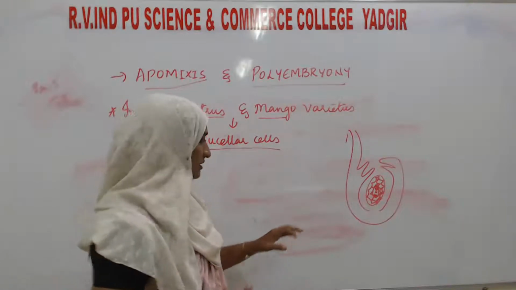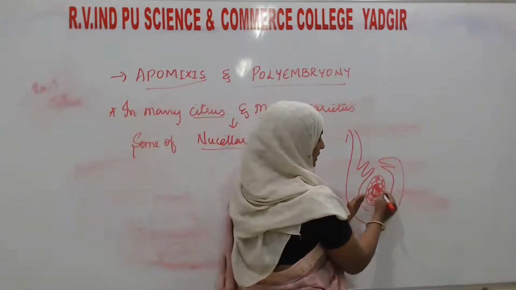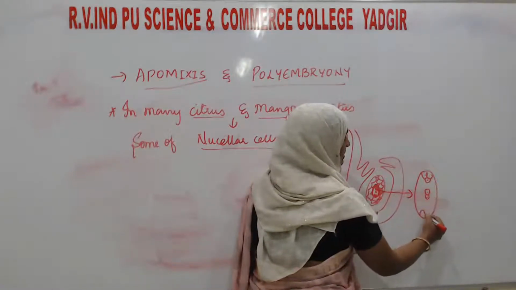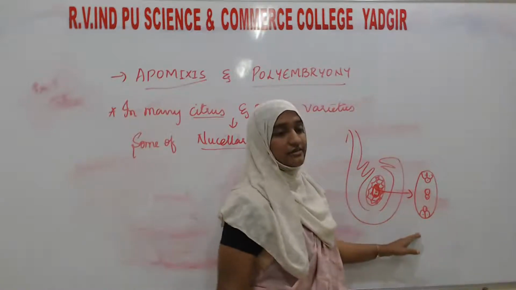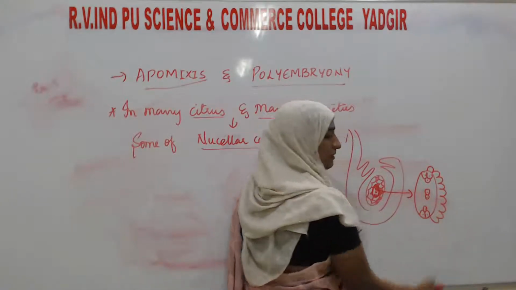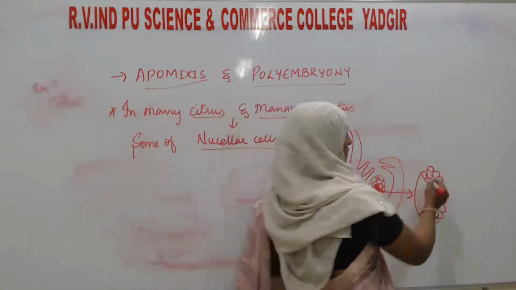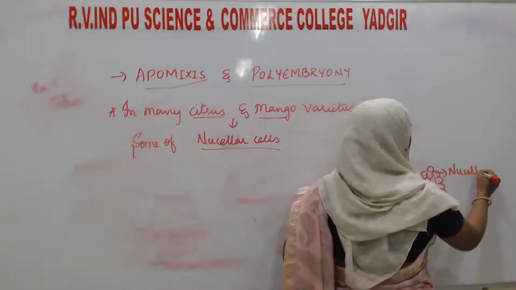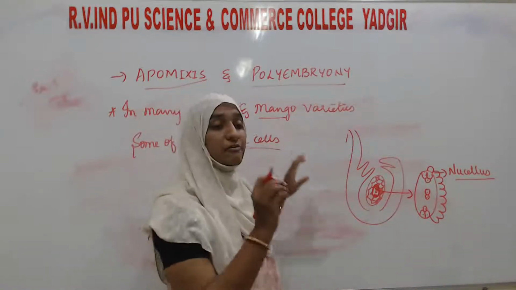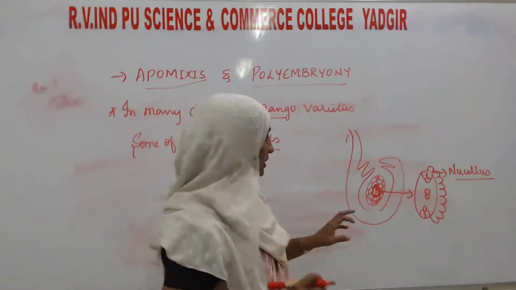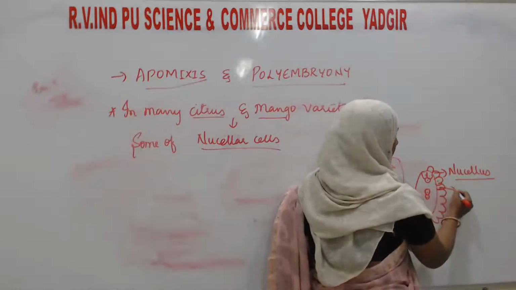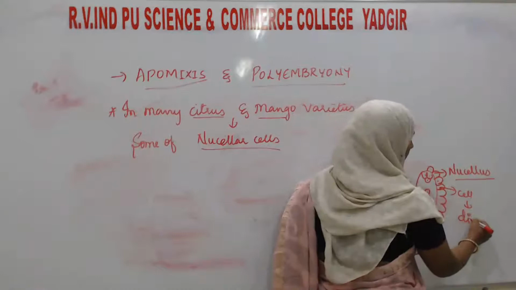This is the embryo sac, where three antipodal cells, two polar nuclei, two synergids, and one egg cell are present. Surrounding this there is a mass of cells, which we call the nucellus. In some varieties of mango and citrus fruit, the cells surrounding this embryo sac start to divide.